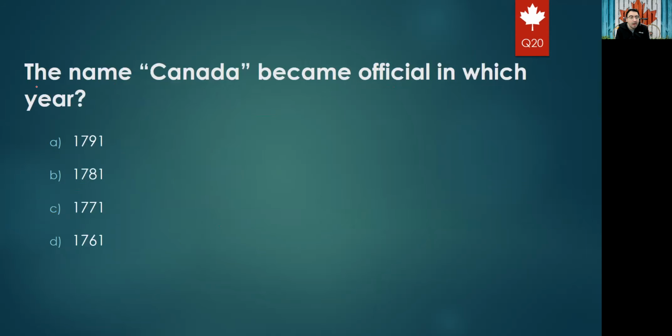Okay. The name Canada became official in which year? Canada became an official name in which year? 1791, 1781, 1771, or 1761. Again, it is 1791. It's also related to the Constitutional Act. The Constitutional Act happened in 1791, in which we divided Quebec into Upper and Lower Canada. At the same time, Canada became the official name for the country. Okay.